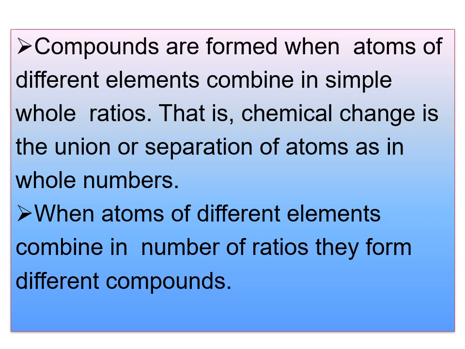When you go with the next one, when atoms of different elements combine in different ratios, they form different compounds. Here also, listen carefully, children. Atoms of two different elements may combine in different ratios to form more than one compound. For example, carbon and oxygen may combine to form carbon monoxide. The ratio of combining atoms, that is CO, is 1 to 1. When you go with carbon dioxide, the combining ratio will be 1 to 2.